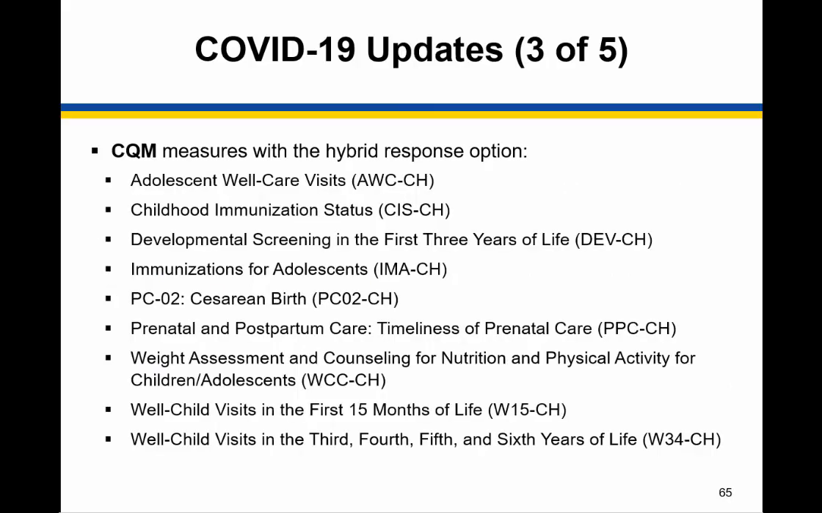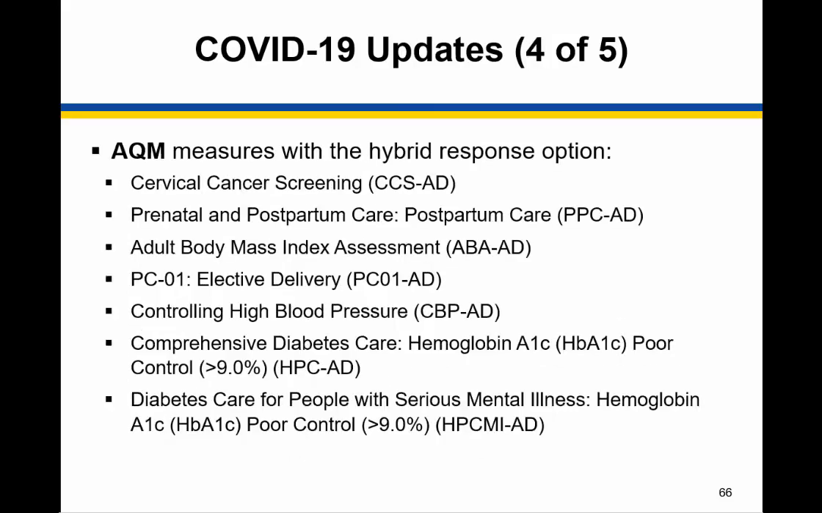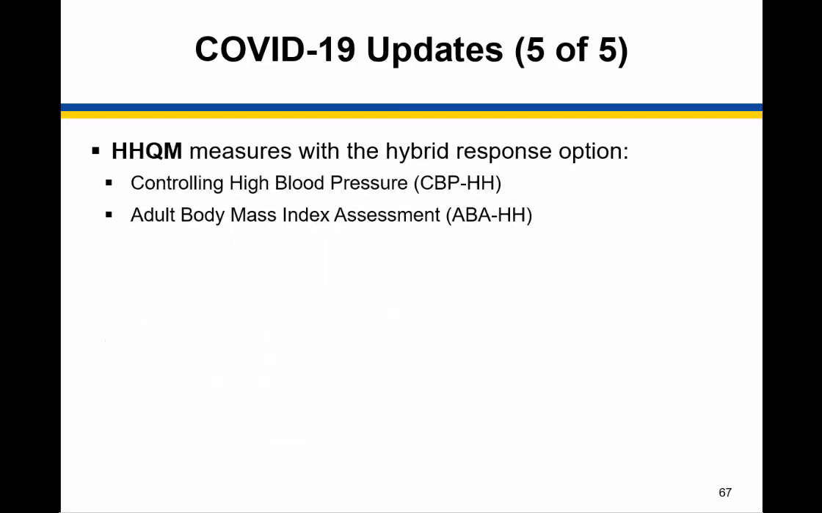On this slide, the child measures are calculated using the hybrid method, and this COVID-19 update applies to them. The update also applies to the adult measures listed on this slide. And finally, it applies to the health home measures listed here.